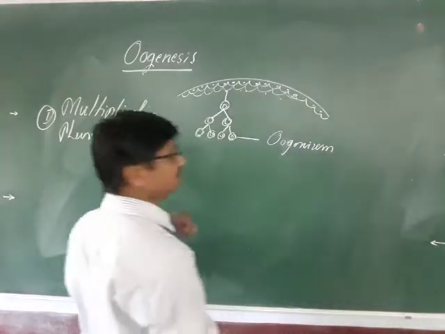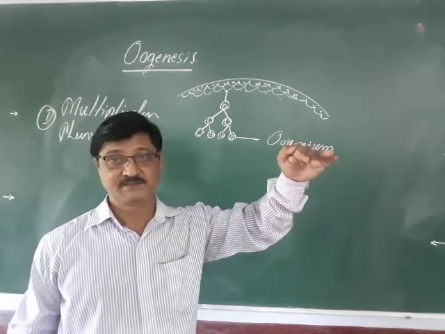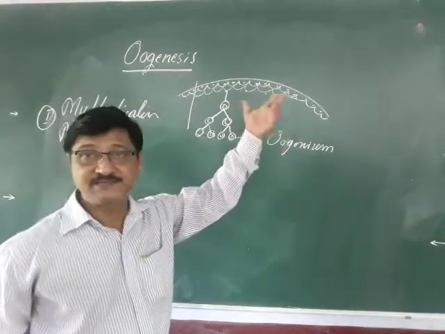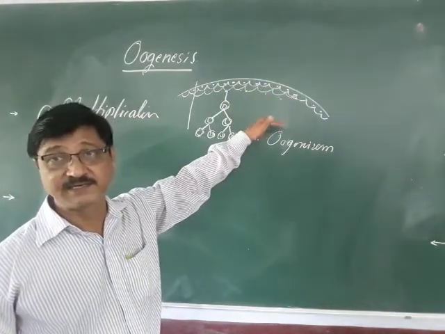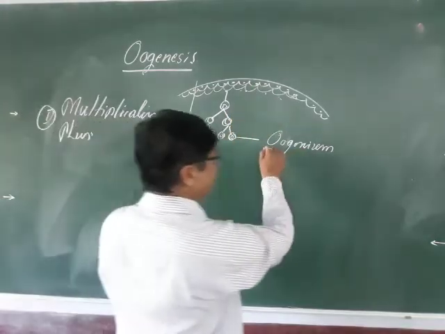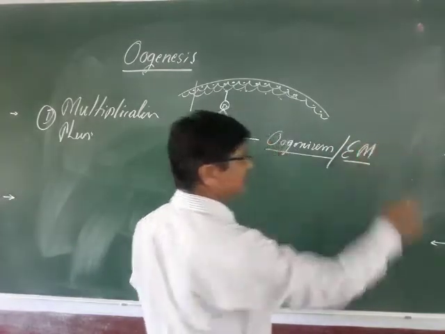When we say oogonium, the mitotic division stops to some extent. So this completes the multiplication phase. These germ cells are termed the oogonia, or the egg mother cell.